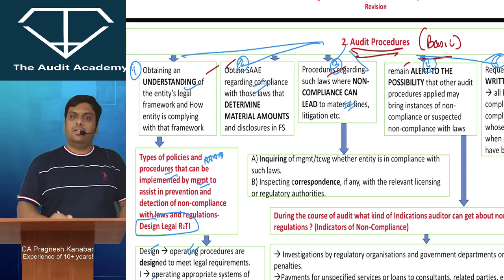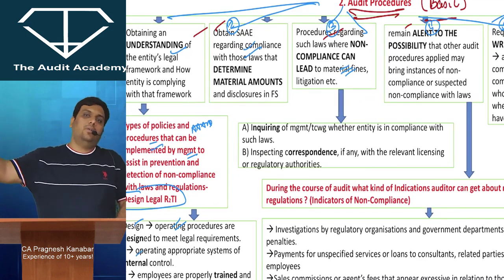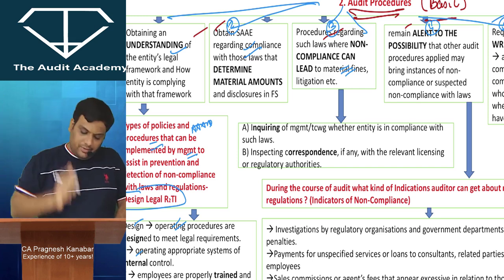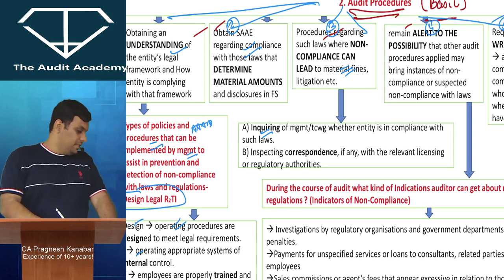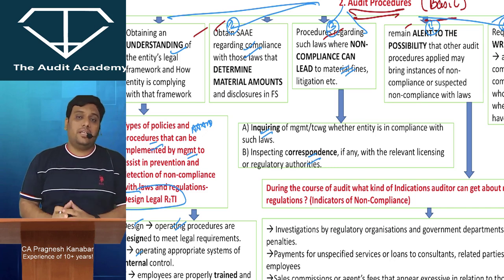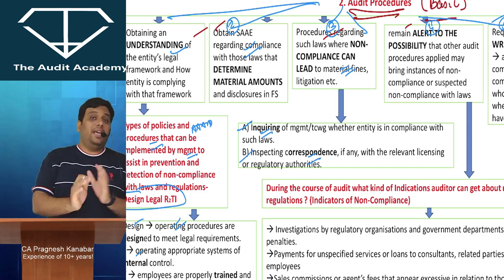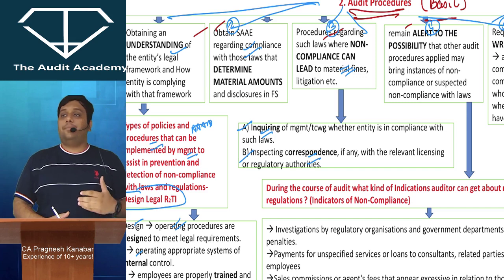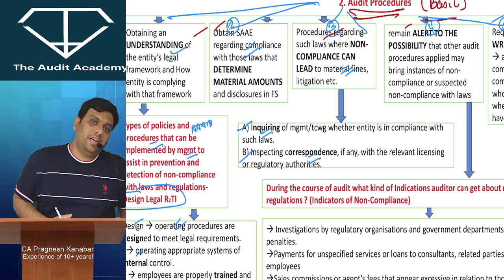But for the laws and regulations which have an indirect effect, like child labor laws and stuff, please don't expect too much from me. I am not going to ask my article assistant to climb the chimney and smell the smoke over there for the carbon emissions. No. I am just going to conduct inquiries of management and those charged with governance, whether they have complied with such laws and regulations or not. And I am just going to check the communication between the entity and the regulatory authority, if any. So let me tell you, there is a very limited procedure when it comes to checking the non-compliances with the laws which can indirectly have a material effect on the financial statements.